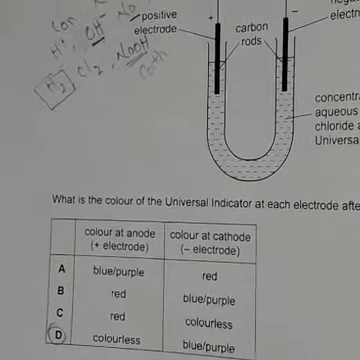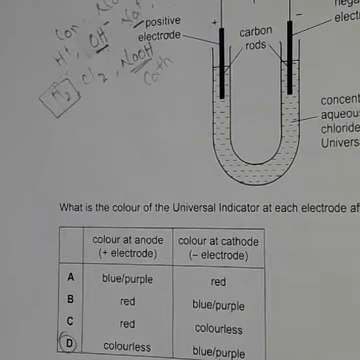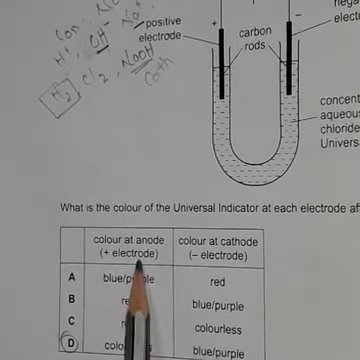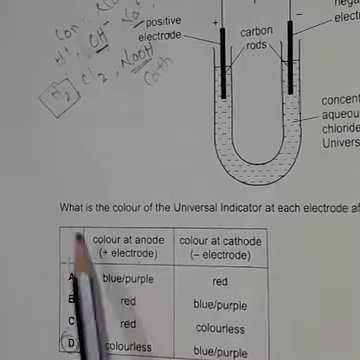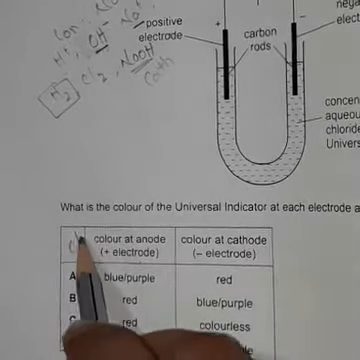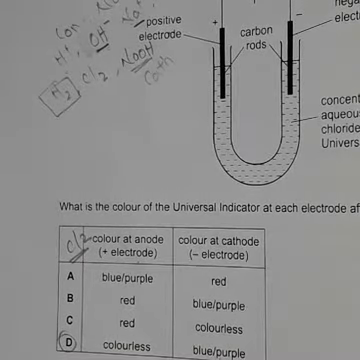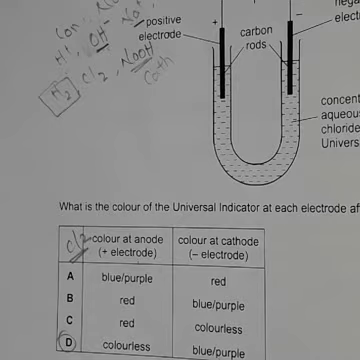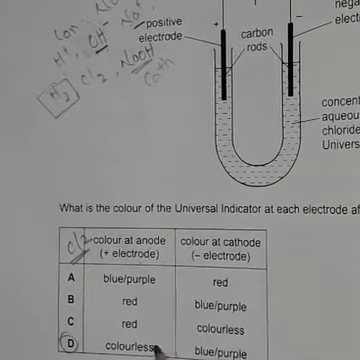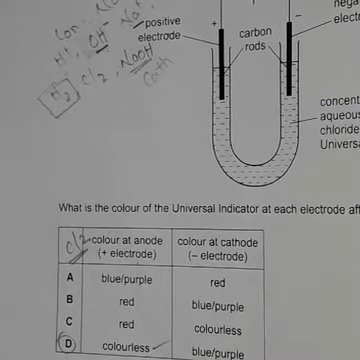So there is universal indicator. What will be the observation at the positive electrode? Positive electrode means anode. At anode, chlorine gas is formed, Cl2. In presence of chlorine gas, litmus paper or universal indicator will be bleached, meaning colorless. So here the universal indicator will be colorless in presence of chlorine gas, so that will be the observation: it will be colorless.